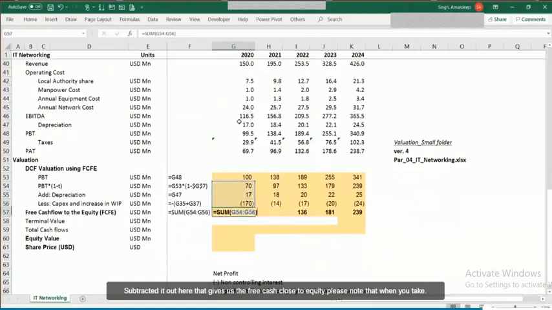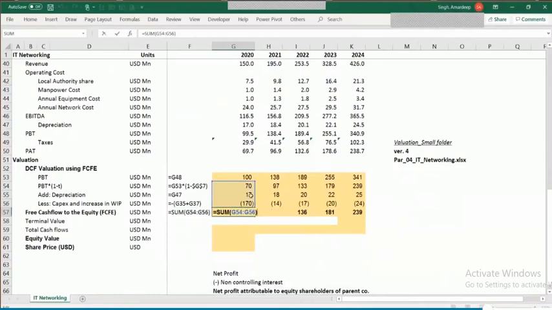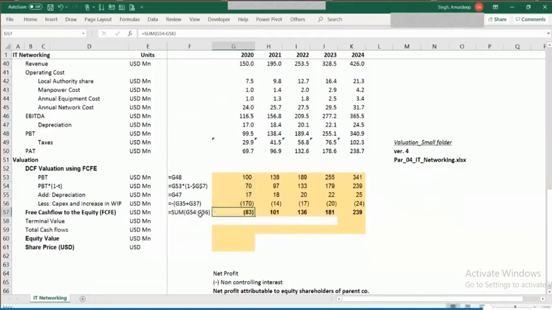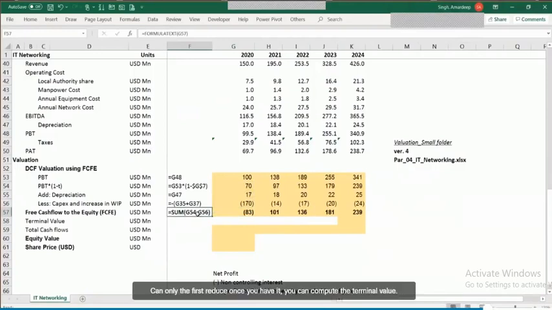Please note that when you take the sum, don't take the PBT again, because the next row already captures the PBT into 1 minus tax. So please make sure that you write the right formula here and capture only the first 3 rows. Once you have it, you can